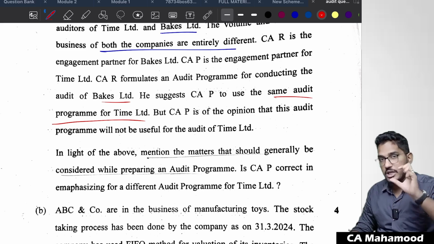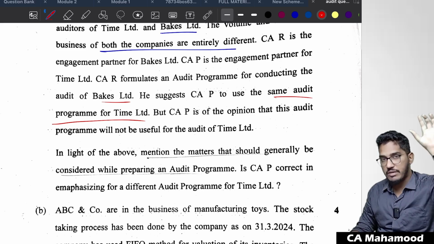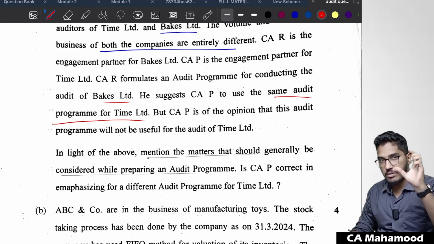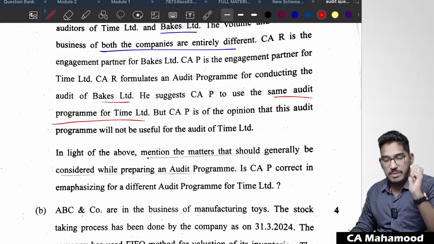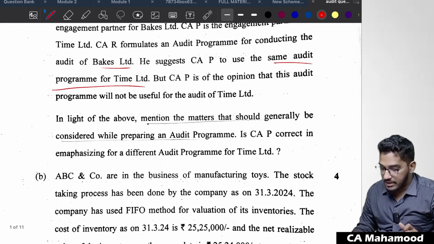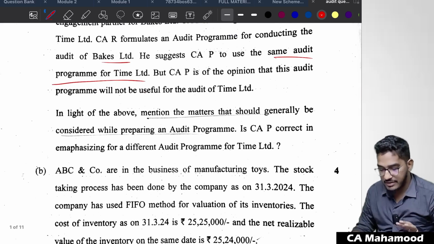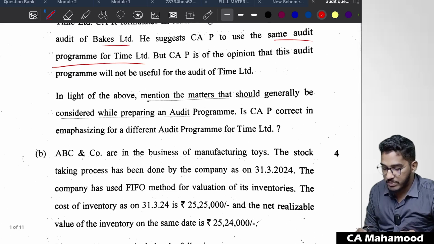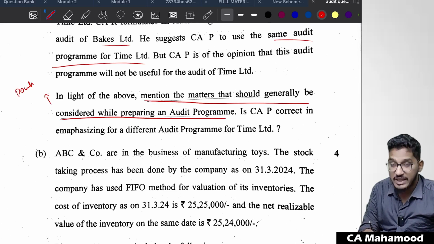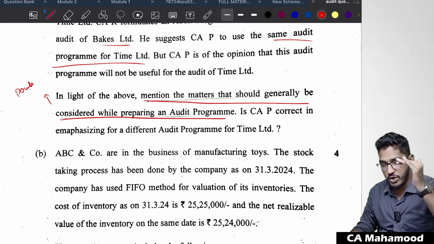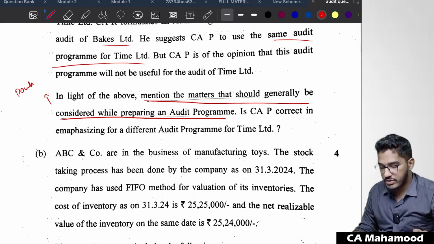Do you remember this paragraph from the chapter Audit Strategy, Planning and Program, when we discussed one detailed question regarding audit program? There is one paragraph talking about the standardized audit program, and you have to refer to that. CAP is of the opinion that this audit program will not be useful for the audit of Time Limited. In light of the above, mention the matters that should generally be considered while preparing an audit program. What points you need to keep in mind while developing the audit program? There will be some 5-6 points, and you are supposed to write them.